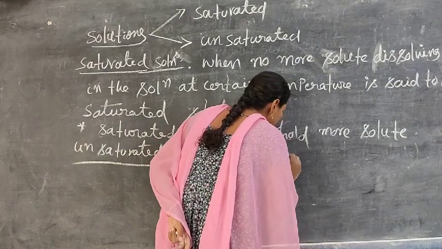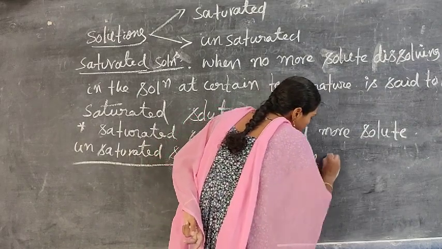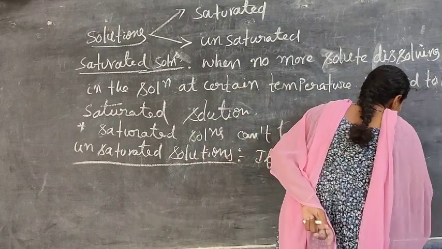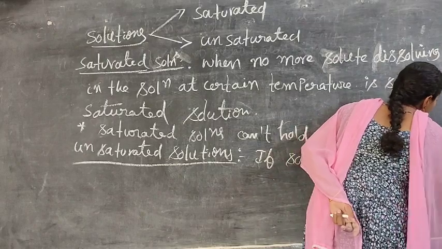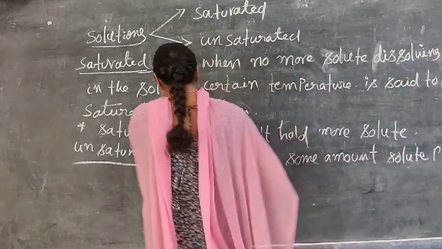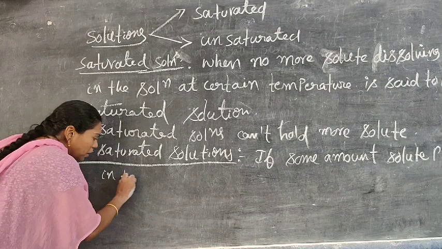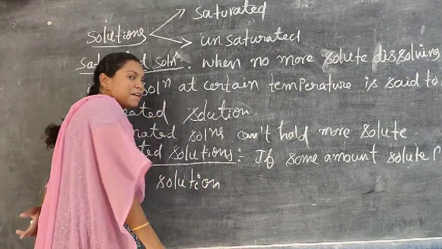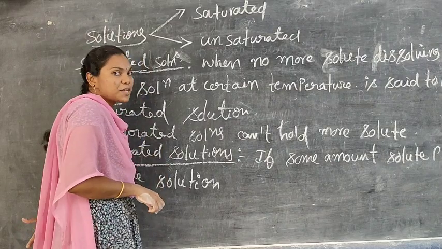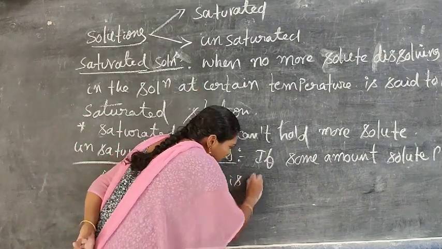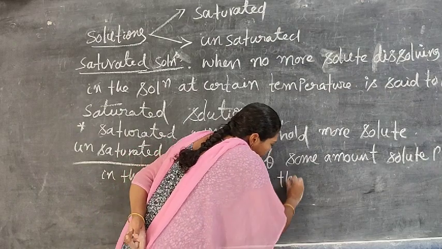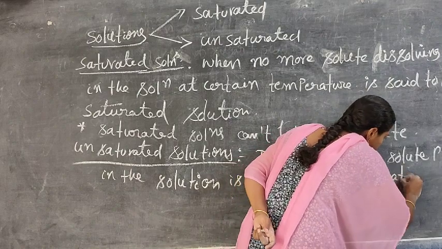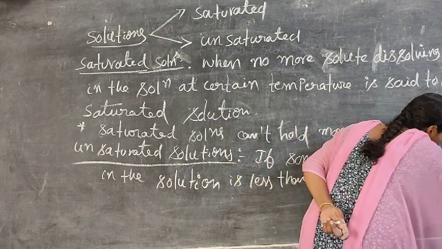If some amount of solute present in the solution is less than its saturation level at a certain temperature, the solution is known as an unsaturated solution.